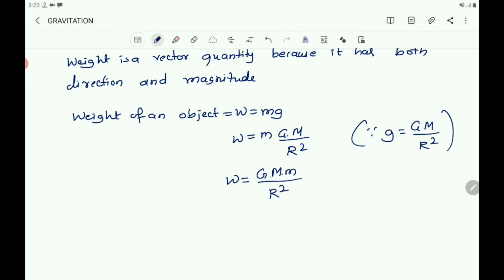Here you know that g depends upon the mass of the earth and W depends upon the mass of the object and also the mass of the earth. Means here the weight is equal to the gravitational constant into mass of the earth into mass of the object, whole divided by radius of the earth squared.